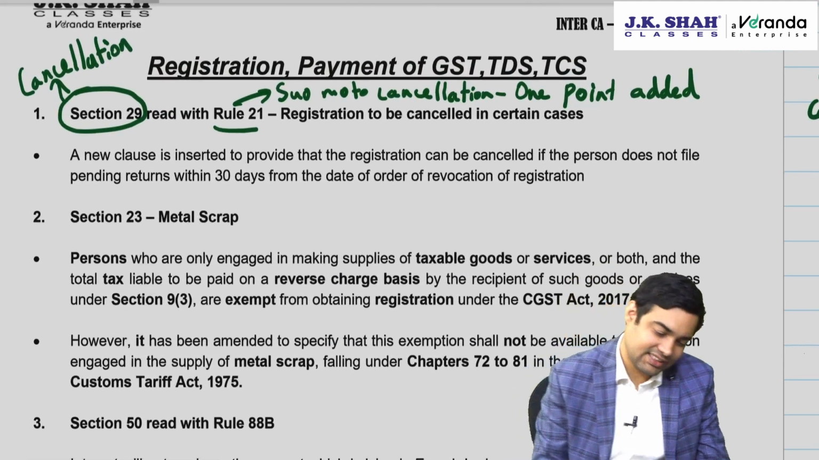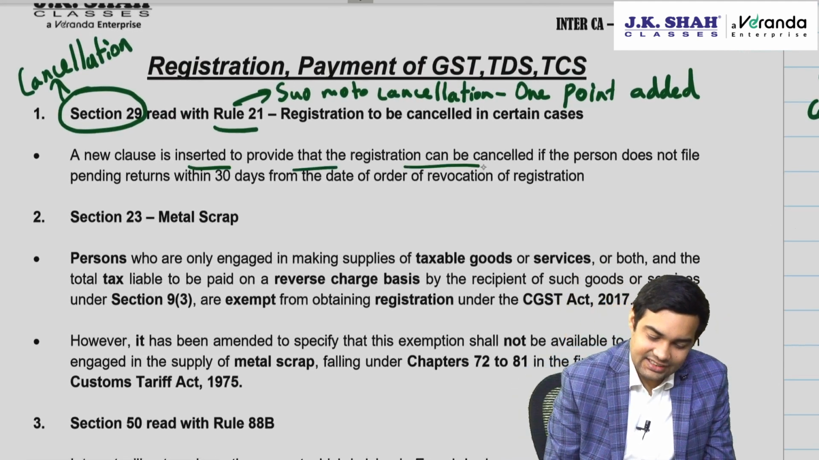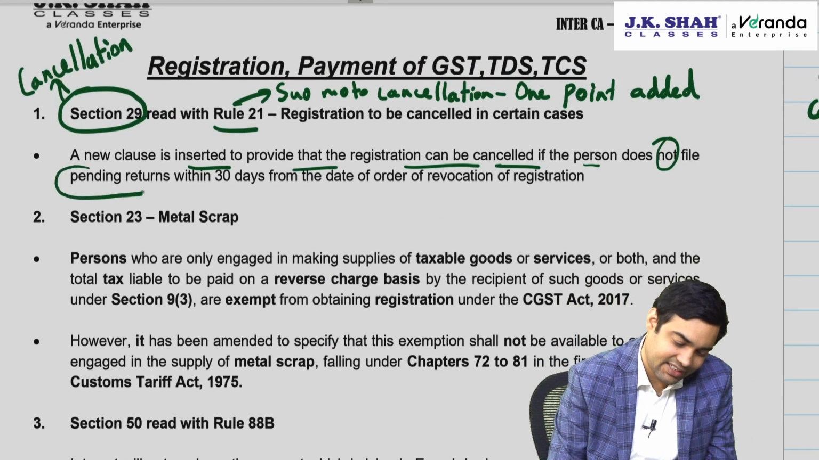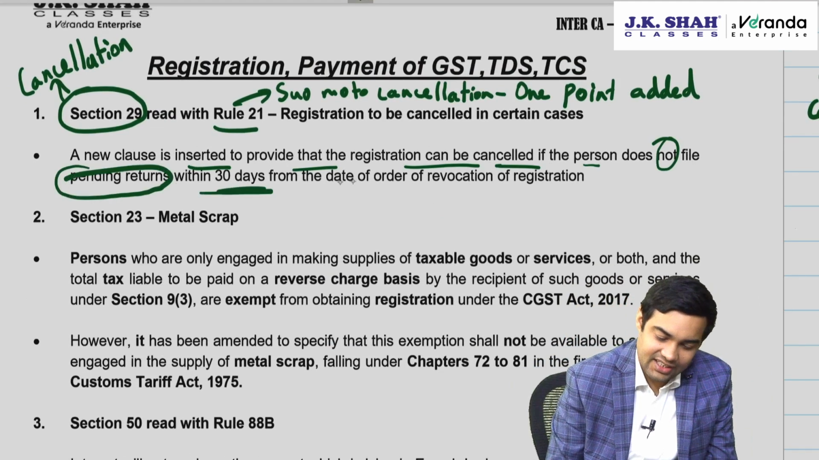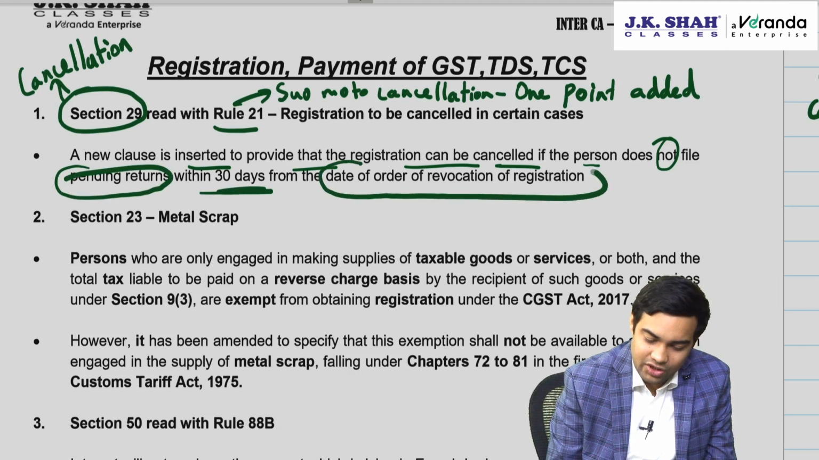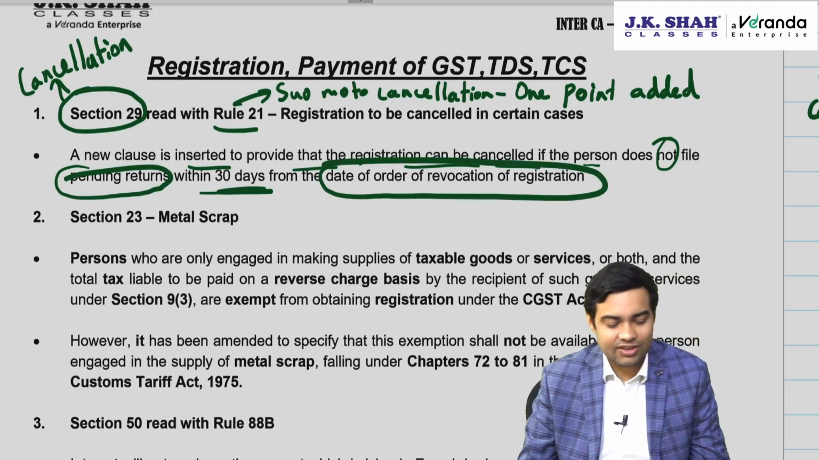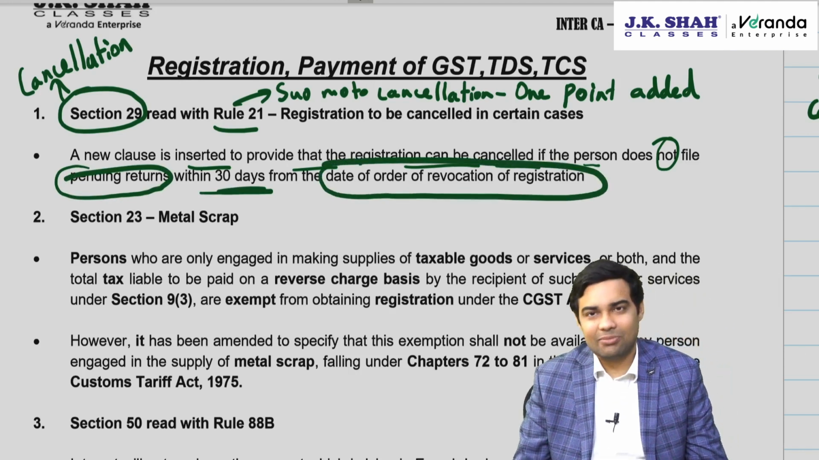A new clause is inserted to provide that registration can be cancelled if a person does not file pending returns within 30 days from the date of order of revocation of registration. Important, can be asked.